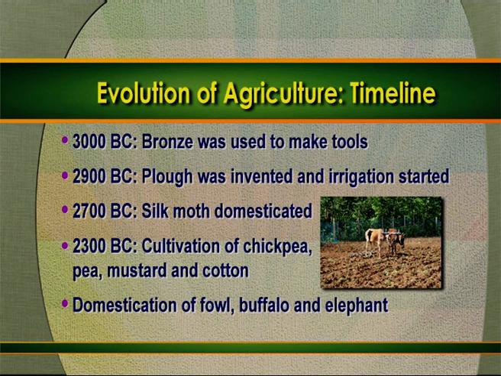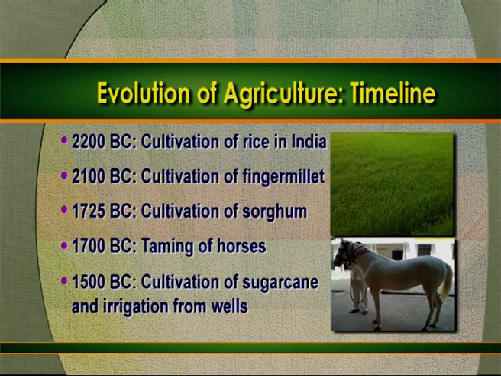Silk moth was domesticated during 2700 BC. Then cultivation of chickpea, pea, mustard and cotton, and also domestication of fowl, buffalo and elephant started in 2300 BC. The cultivation of rice in India started in 2200 BC.